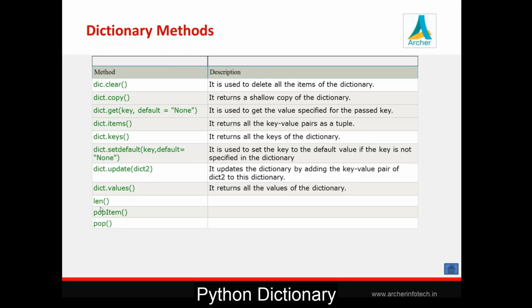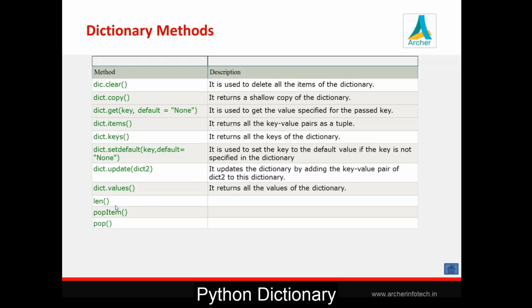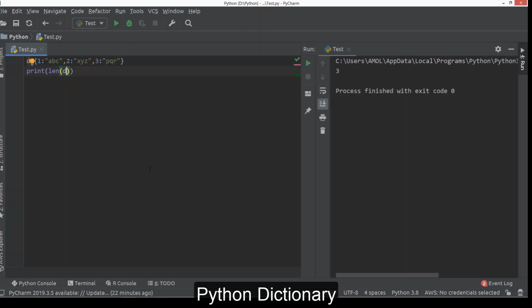Okay. Then another important one is len. In fact len is not a method; it's a function. It's not in the dict class. This function we have seen with string is used to get the length of the respective collection. We have seen it with string, we have seen it with list, set, tuple, and now it is with dictionary also. There is one update method by which we can update one dictionary by another dictionary.